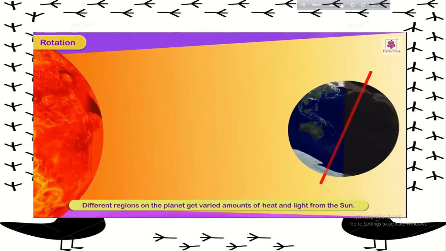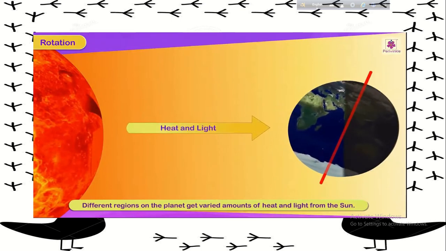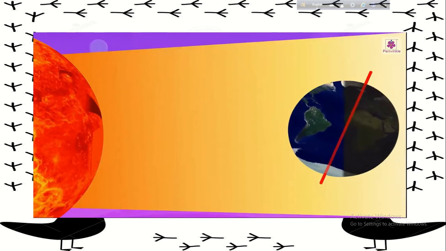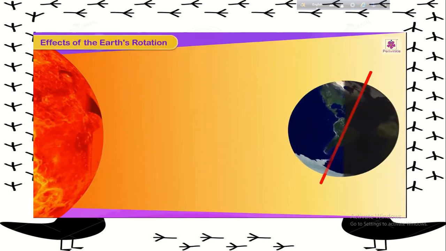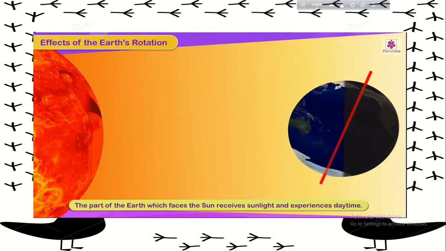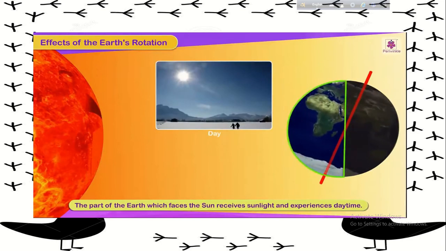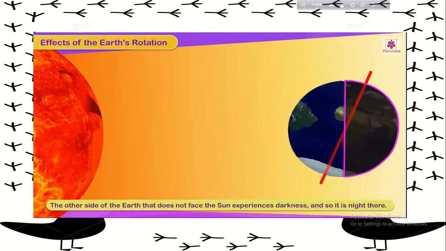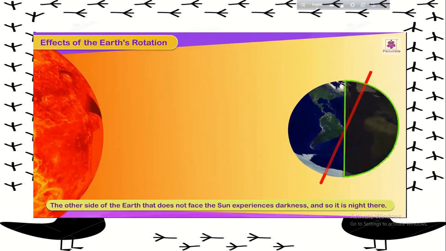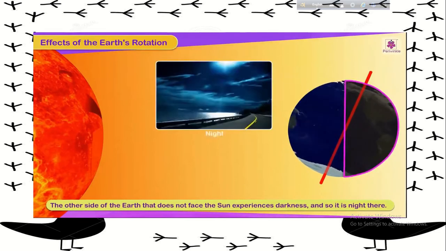Different regions on the planet get varied amounts of heat and light from the Sun. Effects of the Earth's rotation. The part of the Earth which faces the Sun receives sunlight and experiences daytime. The other side of the Earth that does not face the Sun experiences darkness, and so it is night there.